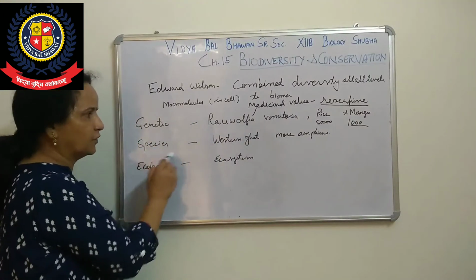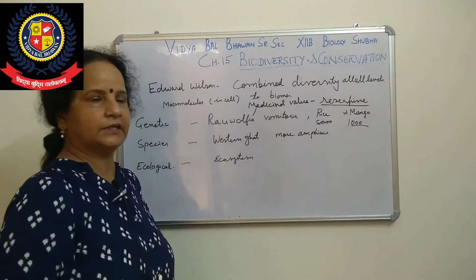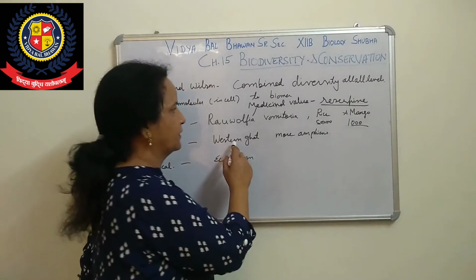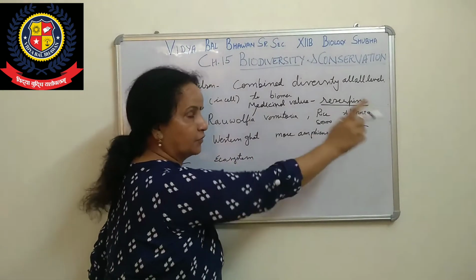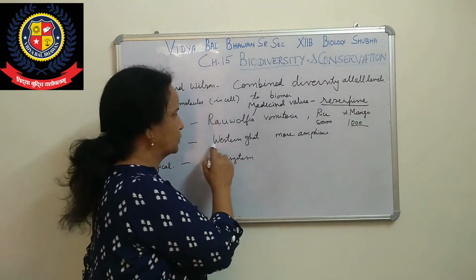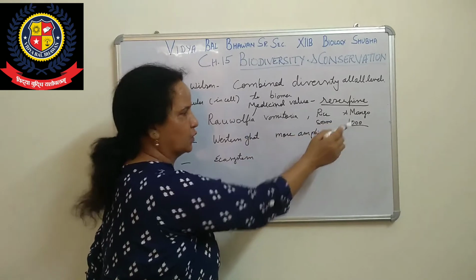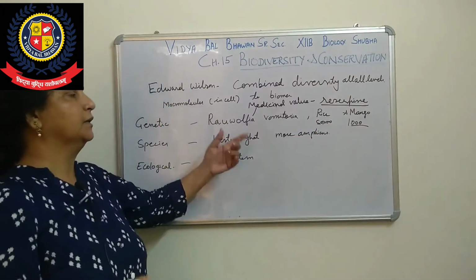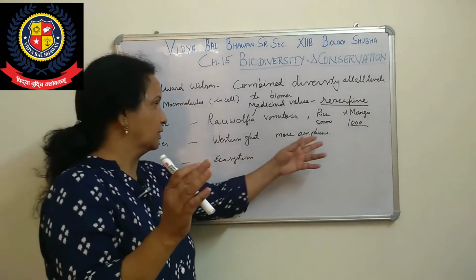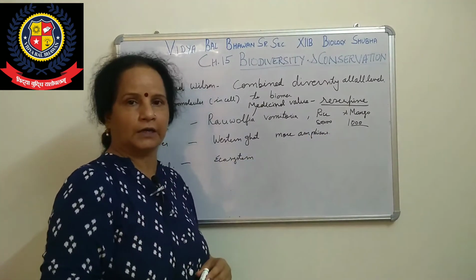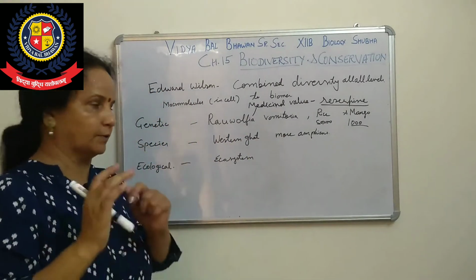When we talk about the species level, in a species level, that is, in the Western Ghat and Eastern Ghat. In the Western Ghat, we have got more amphibian species when we compare with the Eastern Ghat. In the Western Ghat, more species of amphibians are there in comparison with the Eastern Ghat. So that is also biodiversity, at the species level.